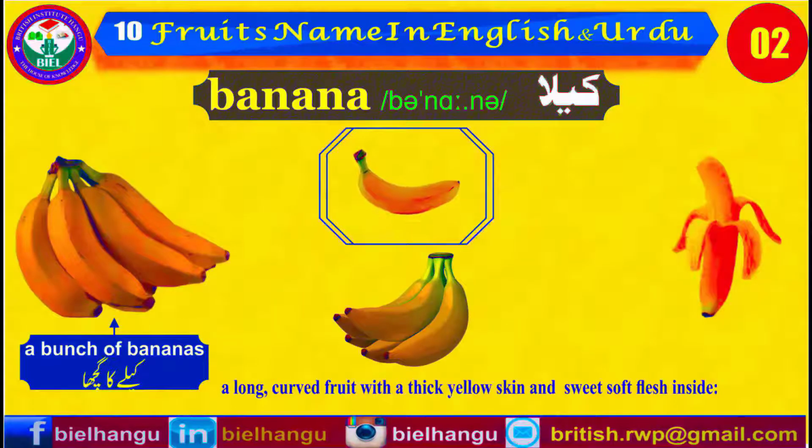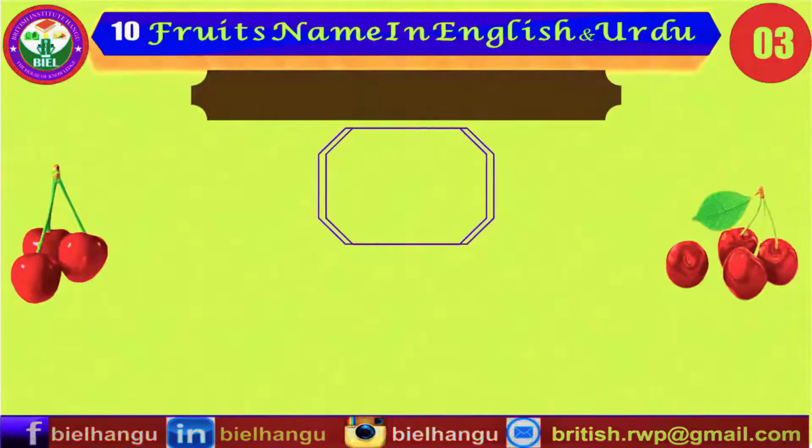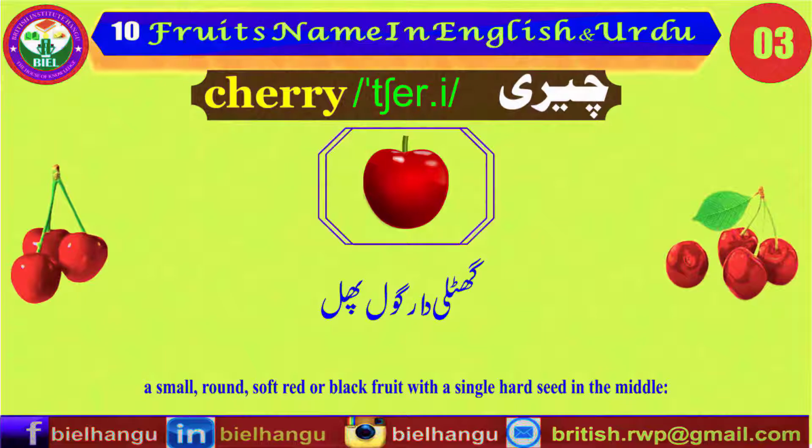Apple. A round fruit with firm, white flesh and a green, red, or yellow skin. Banana. A long, curved fruit with a thick yellow skin and sweet soft flesh inside. Cherry. A small soft round fruit with shiny red or black skin and a large seed inside.